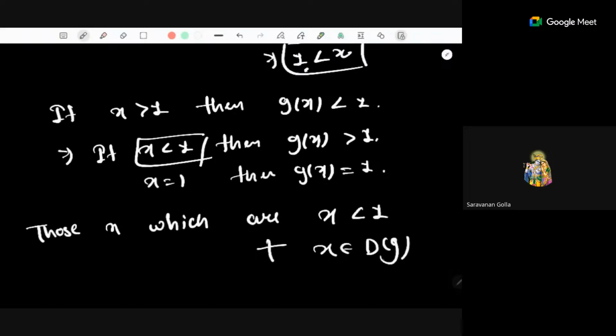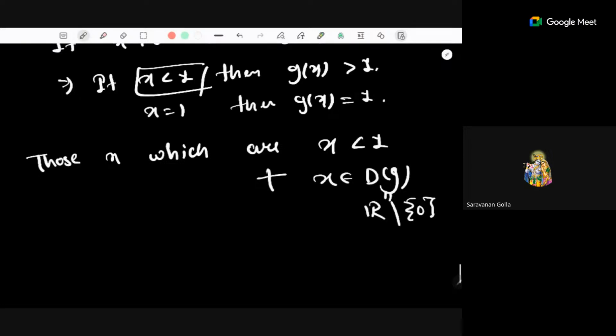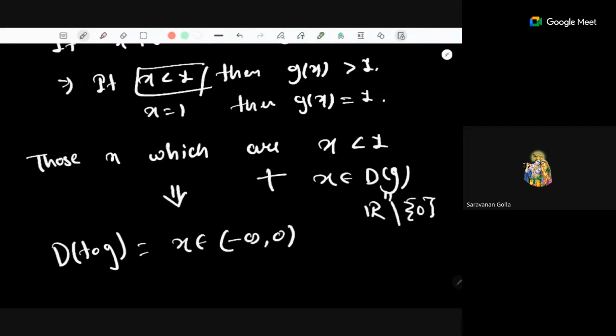So what is domain of g? Domain of g is real numbers minus 0. And we have to take x less than 1 too. So that means here we will get domain of f composition of g as nothing but all those values of x. So x belongs to minus infinity to 0, because we have to remove 0, right? Union with 0 to 1. 1 could be closed, right? Because 1 is also allowed. Okay, so this will be the domain of f composition of g.